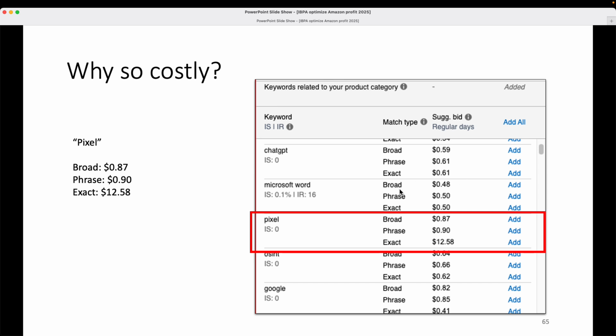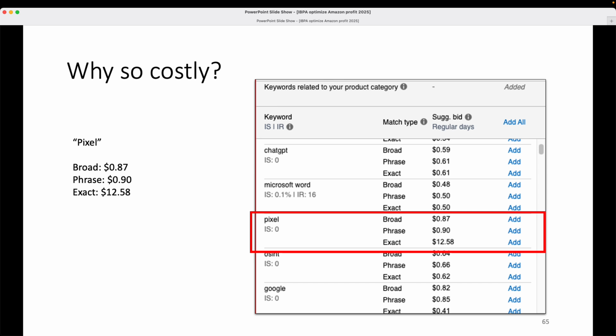And if you think about it, for a book that has a conversion rate of 10%, that means you would need a total of 10 clicks to get a single sale for your book. But if you're paying for 10 clicks at $12.58, you're paying more than $120 for just a single sale of a book. And the math doesn't make sense. But what's going on here is that you may be thinking, oh, I'm only competing against other books.